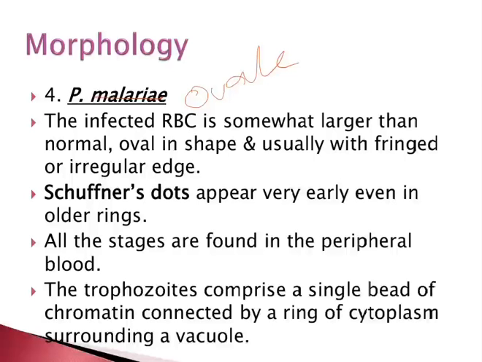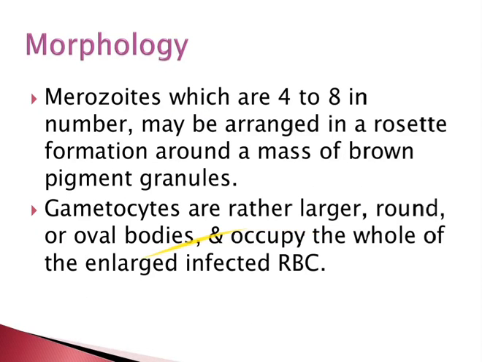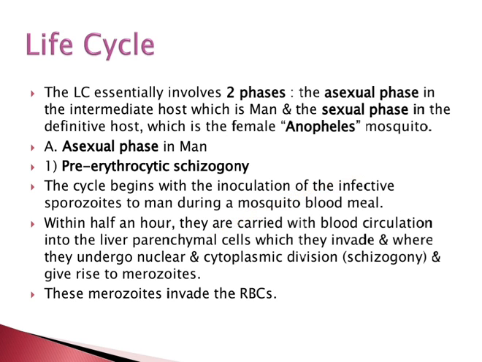The trophozoites comprise a single bead of chromatin connected by a ring of cytoplasm surrounding the vacuole. Merozoites, which are 4 to 8 in number, may be arranged in a rosette formation around a mass of brown pigment granules. They are rather large, round or oval bodies and occupy the whole of the enlarged infected RBC.